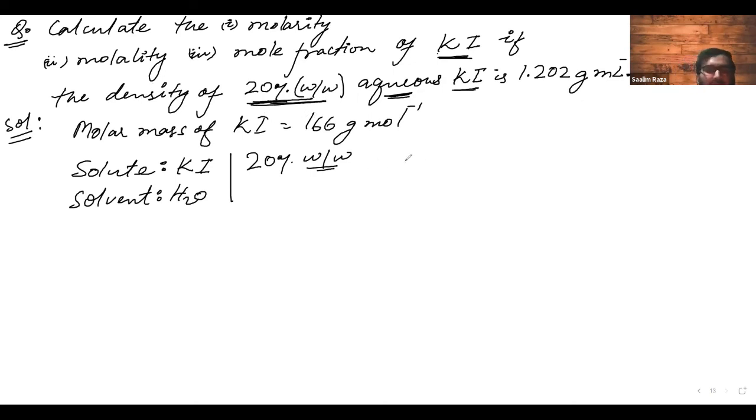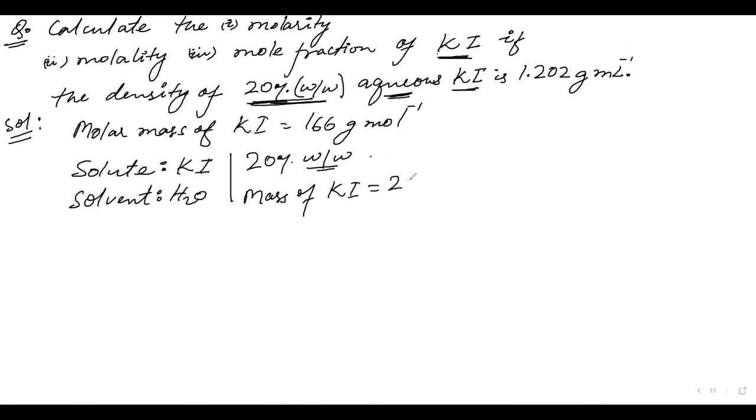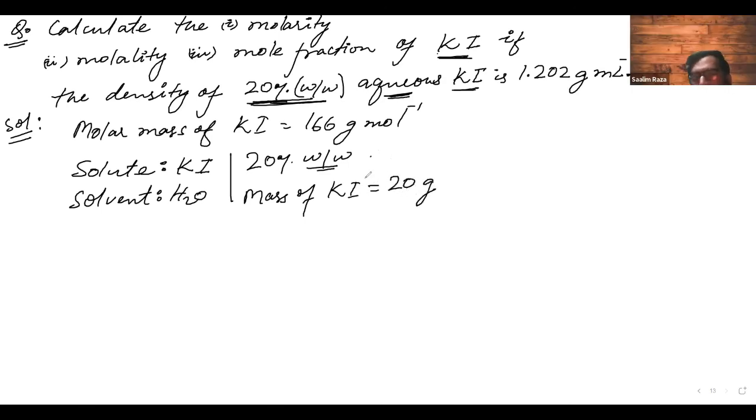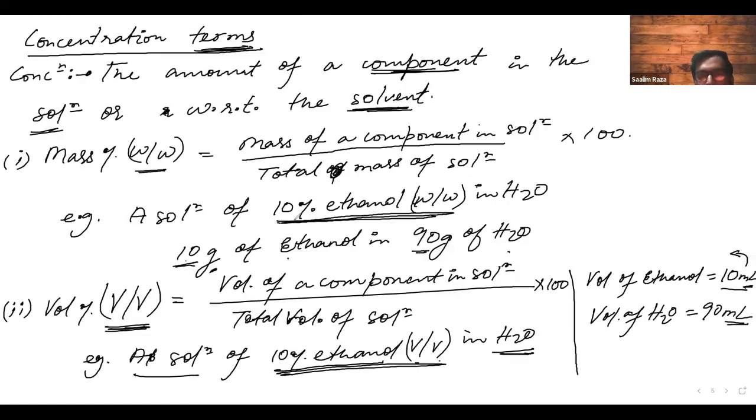What is 20% weight by weight? Now you will say that mass of KI is equal to how much? Tell me. Mass of KI is equal to 20%. 20 grams. Remember, see, when I said mass W by W, and when I said 10% ethanol, what did I say, we usually take what?